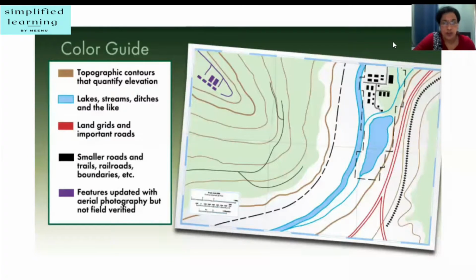This is how a topographic map looks like. The defining feature of a two-dimensional topographical map is its contour lines. Now you can see these brown color contour lines. A contour line is a line joining points of equal elevation on a surface.